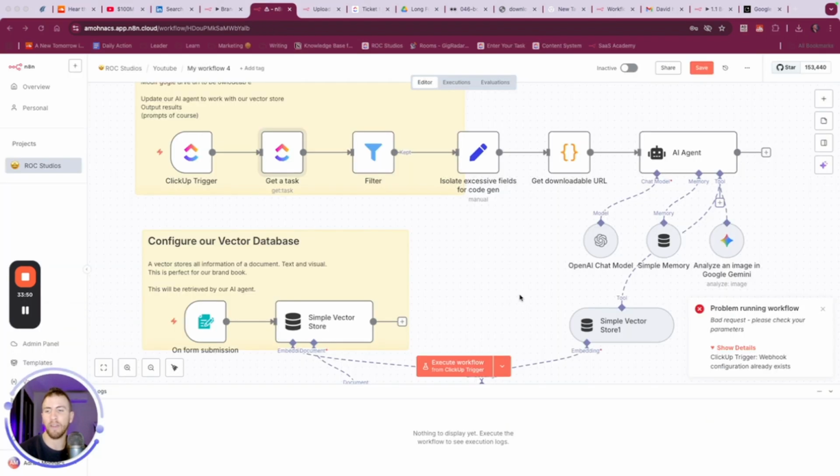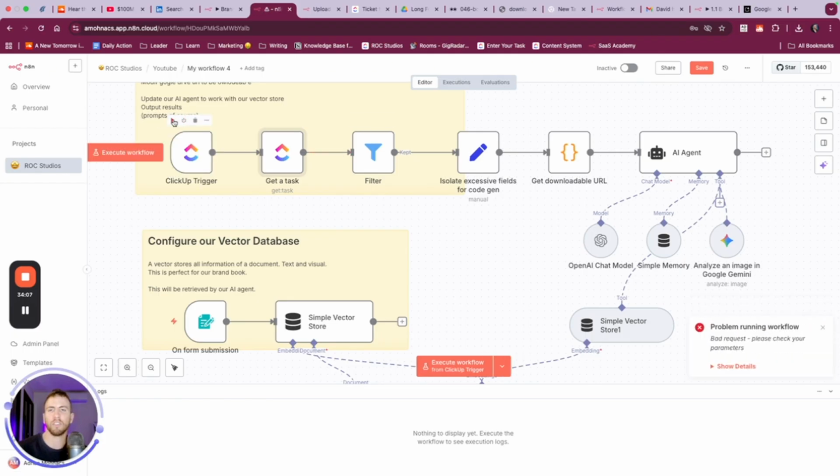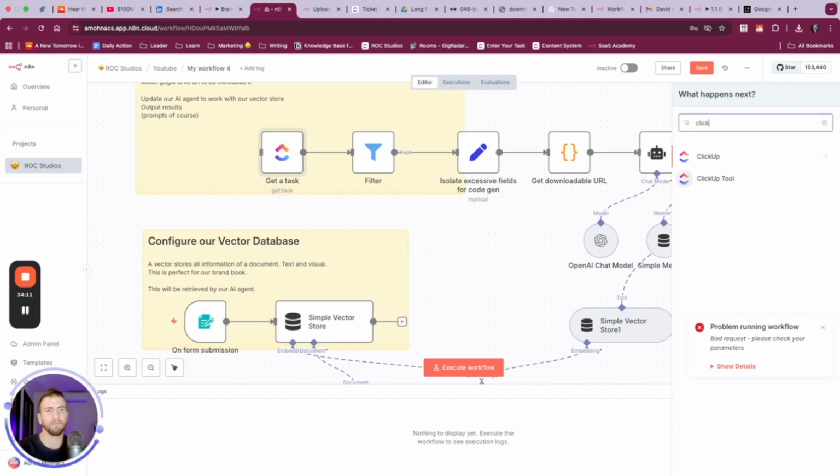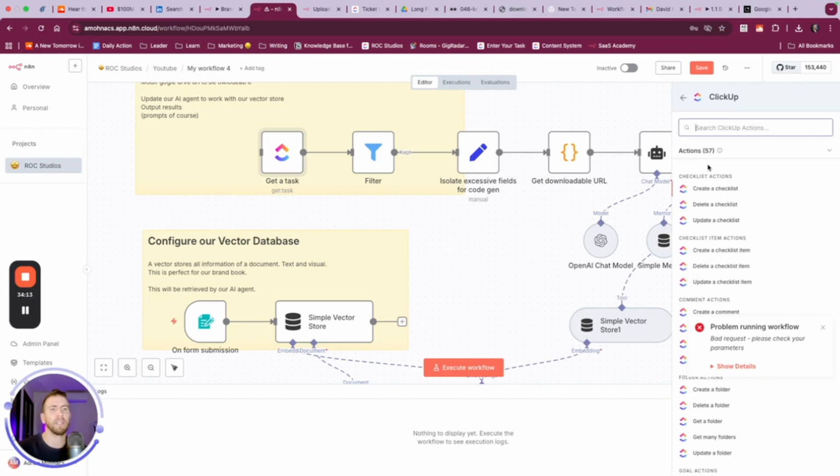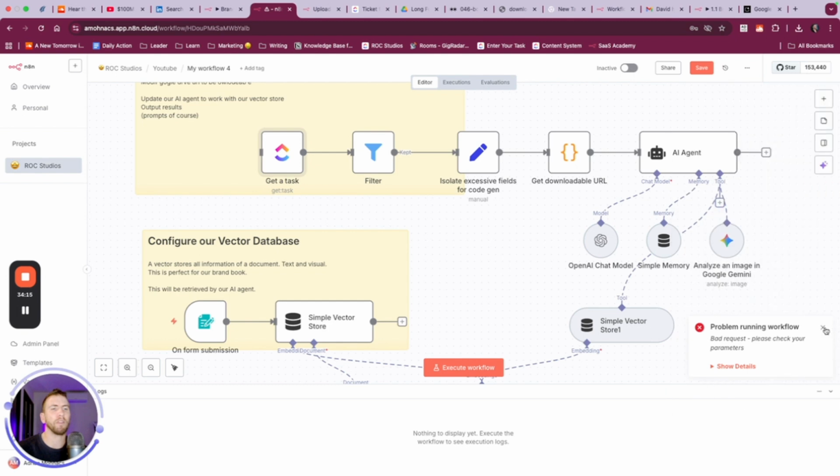Okay, actually, we've got a learning lesson here. What's happening is it's saying ClickUp trigger, webhook configuration already exists. This is literally because something is broken in ClickUp. So we literally need to delete that, come back here, and it should load, should work just fine. We need to come in here and create a new node with ClickUp. This is something that's broken at the fundamental level.